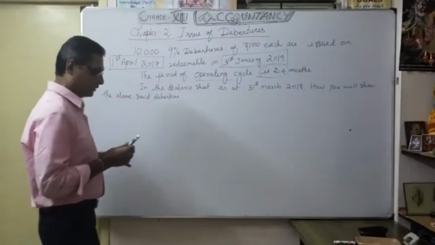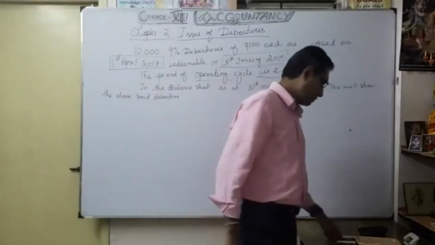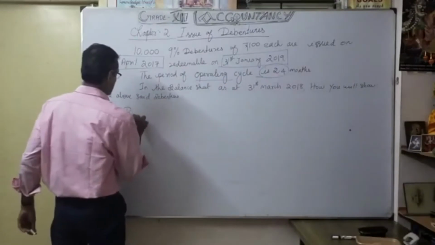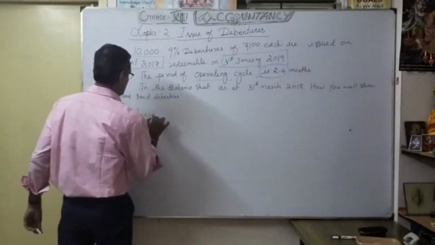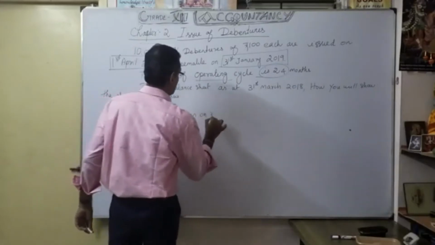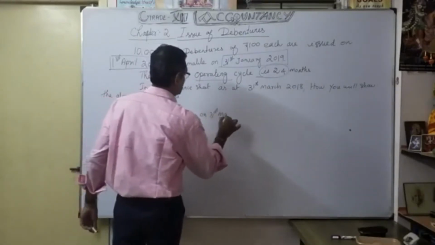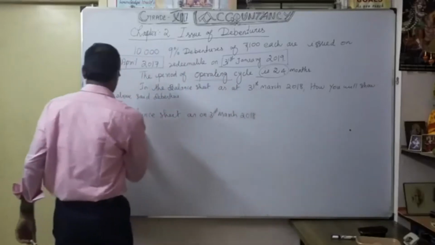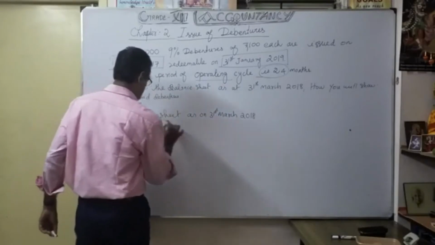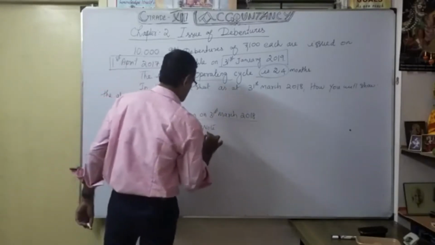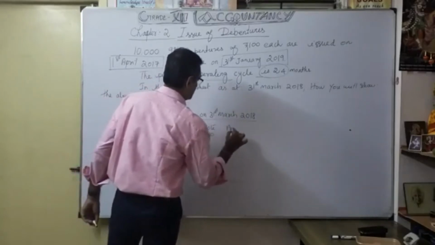Now let's see, we will write in the same manner first. Balance sheet as on 31st March 2018, that is the heading. As you know very well, note number and amount.